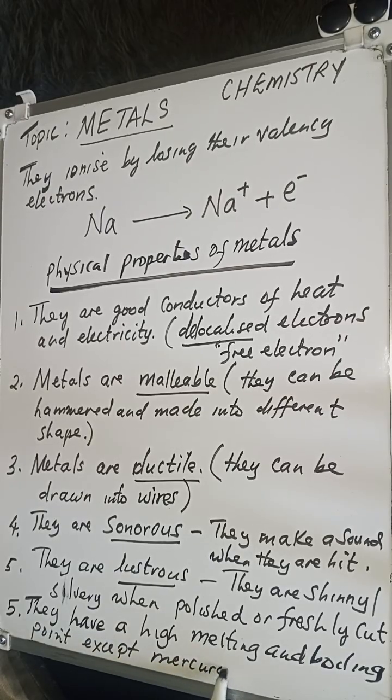Why am I saying mercury? The melting point for mercury is about negative 39 degrees Celsius, so it has a very low melting point. But usually metals have a high melting and boiling point. That is what you need to remember.